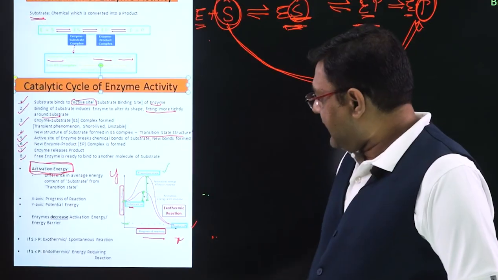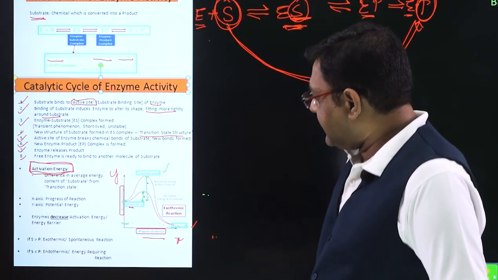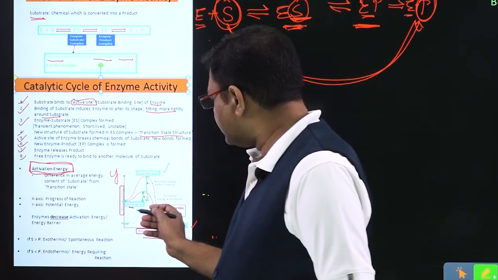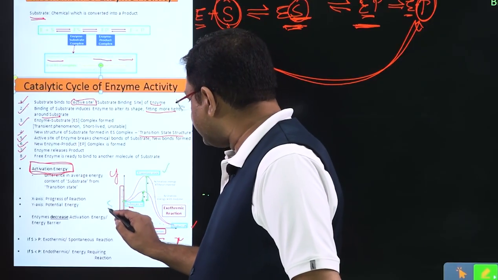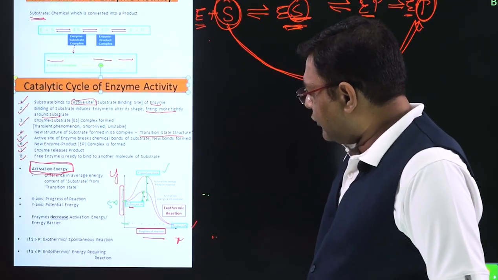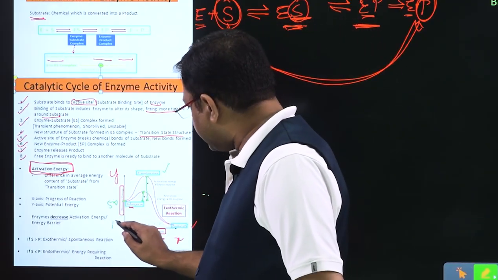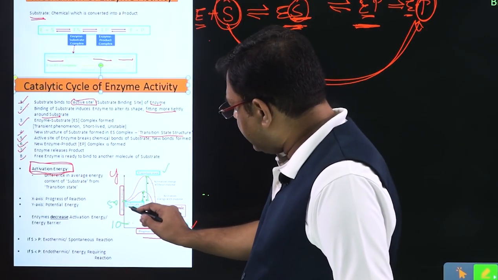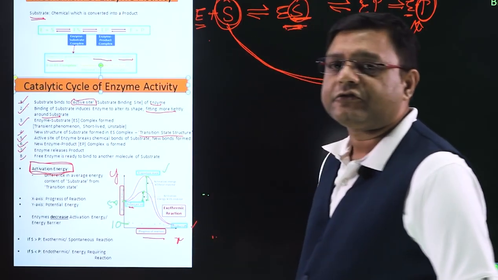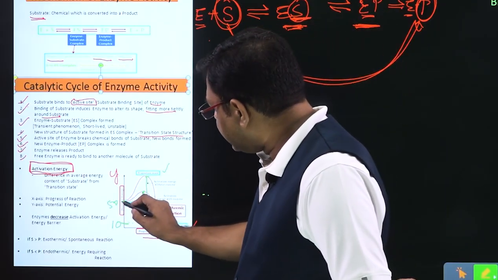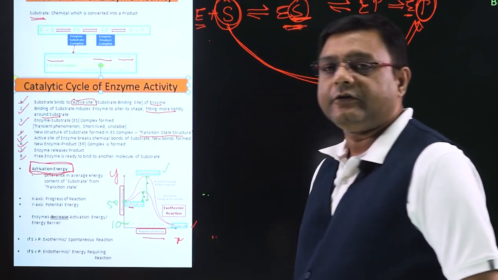Next, in this case, the energy of the substrate is more. Let us hypothetically take that the energy of the substrate is at 50. Now the product is at lower energy. Let us hypothetically take it at a value of 10. So we see that the energy has to be released. So 40 energy has to be released, and then this substrate will get converted into the product.